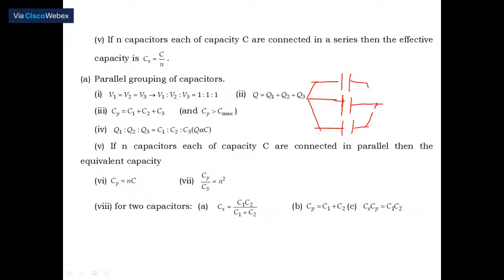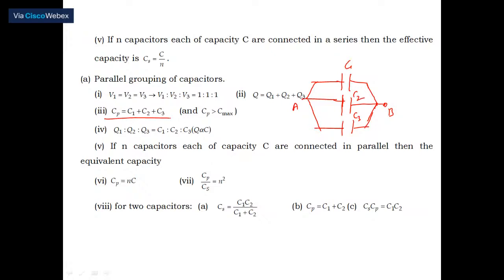This way, if you are connected, this is B, this is A, then between A and B, C1, C2, C3 are connected. This is called parallel combination. When you are connected like this, connect this one. Then easily the effective capacitance is given by Cp equal to C1 plus C2 plus C3, and Cp is always greater than the highest one which you have connected.